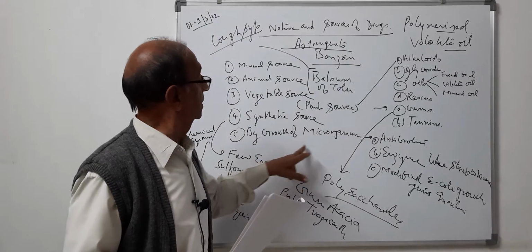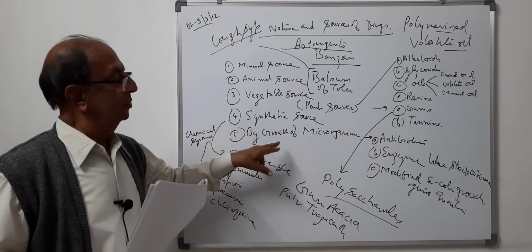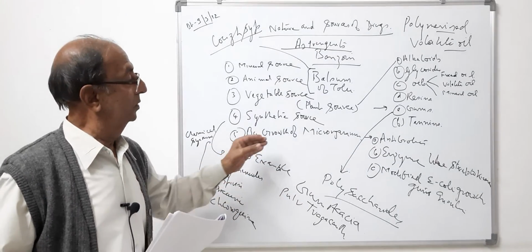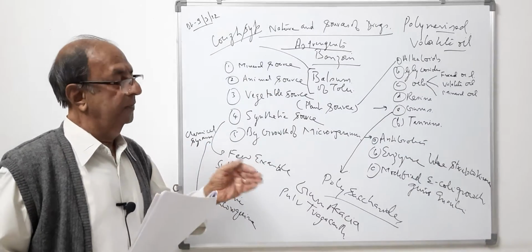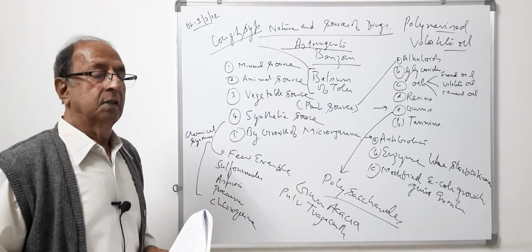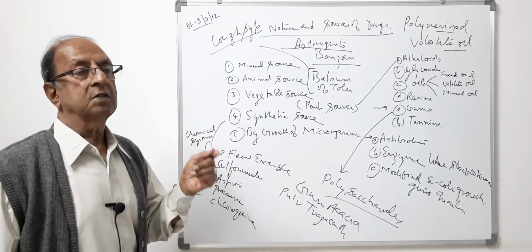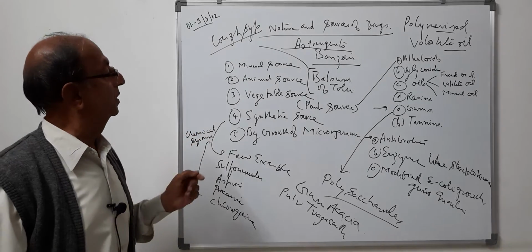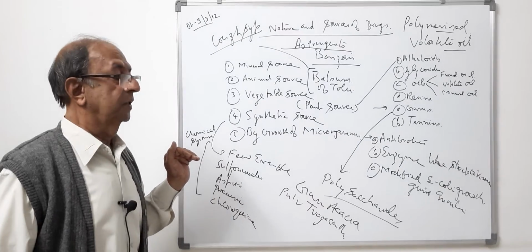By growing the microorganism, biochemists or microbiologists work in the laboratory, and they get the antibiotic, and it is surveyed properly, and then it is put into therapy for the treatment of a particular disease. New antibiotics come for the treatment of different diseases.